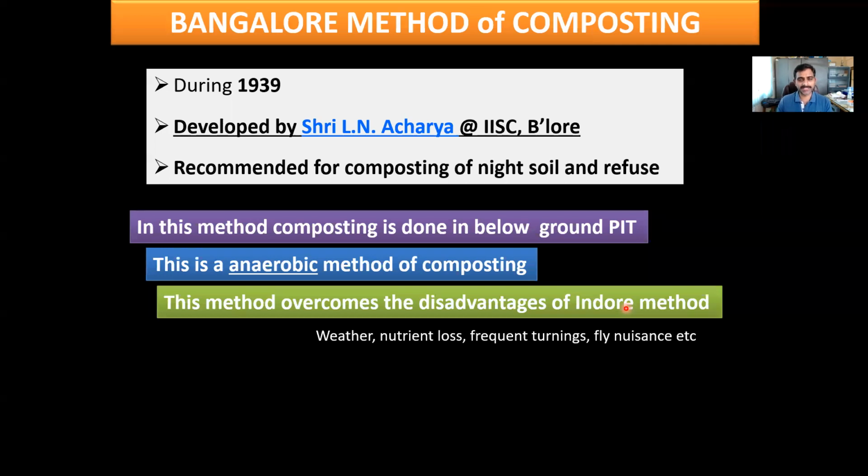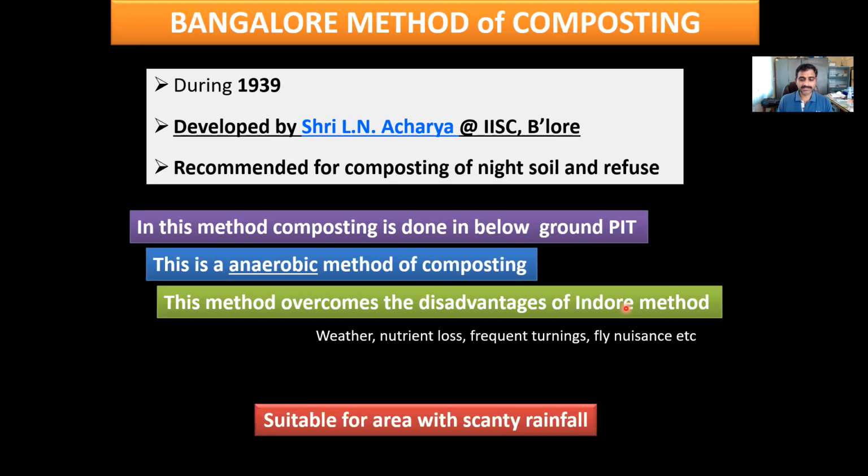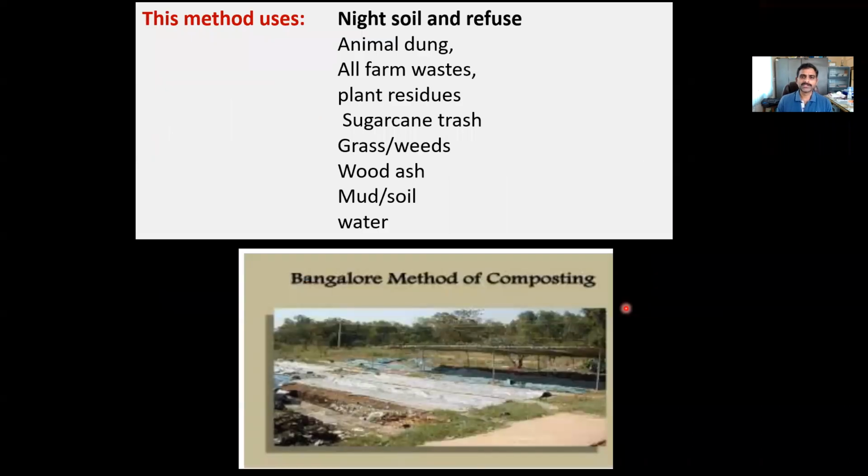Since we are putting the material in the pit, there are no losses of nutrients due to leaching, heavy rains, winds or heavy sunlight. This is suitable for areas with scanty rainfall, so the Bangalore method is more suited for rain-fed areas. Like the indoor method, all the farm waste which is organic in nature can be used.